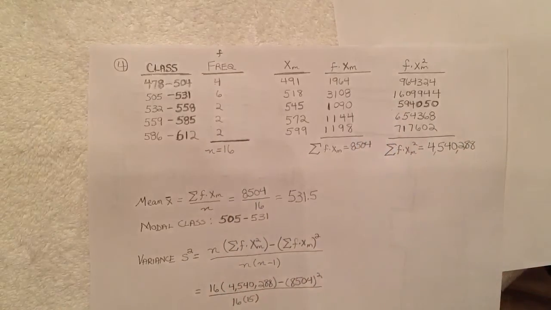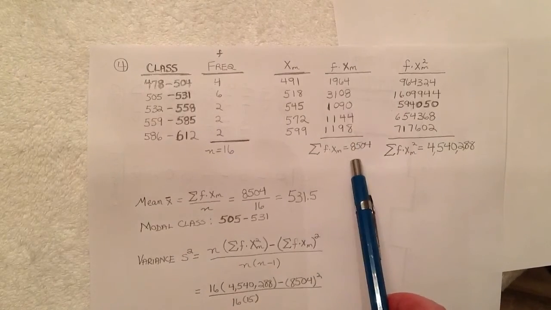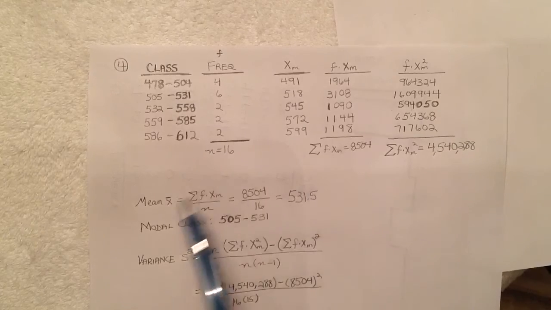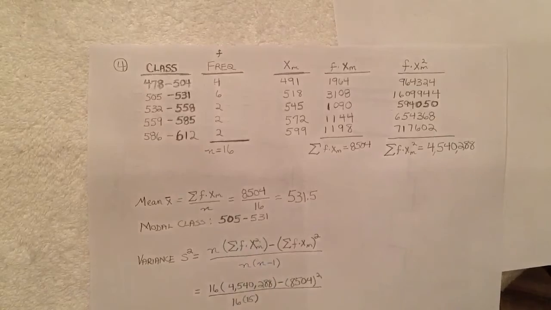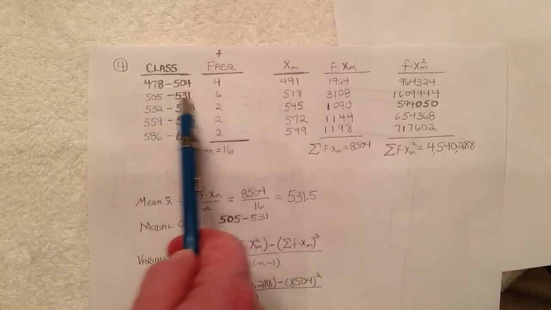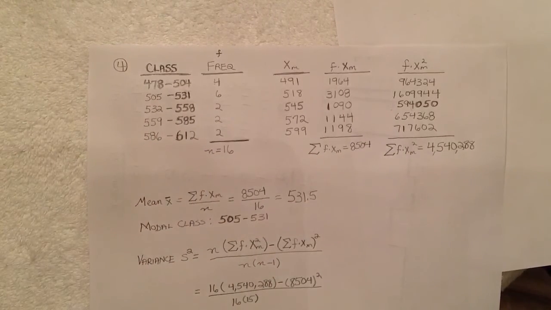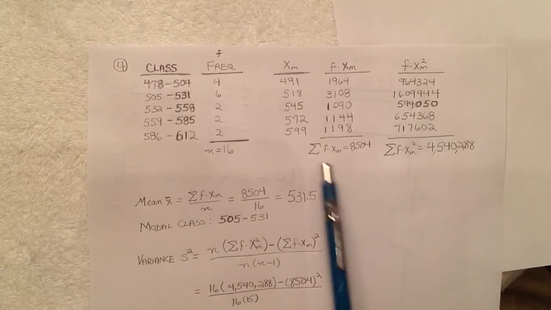So we have these respective products, and adding all of these together, we have 8,504. And for the mean, you take that particular sum divided by the number of data pieces, and so we have 8504 divided by 16, so this will end up at about 531 and a half. Now for the modal class, that's going to be the class with the highest frequency, and so that will be 505 to 531.